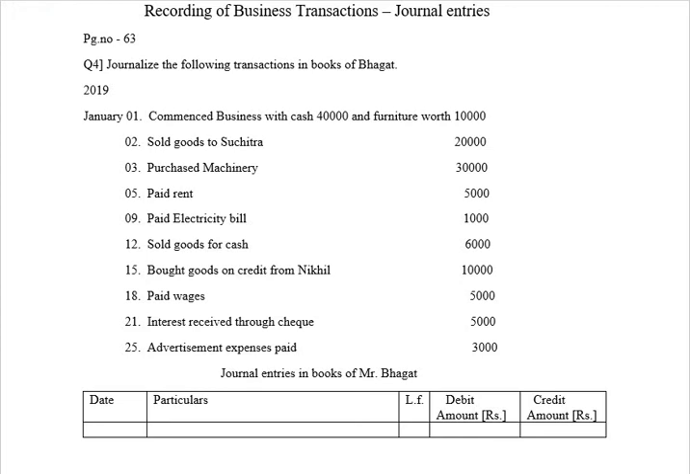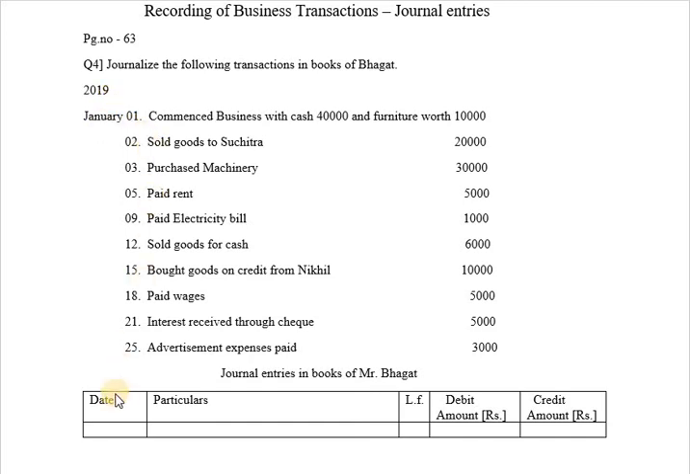In this video, I'll be explaining the chapter Recording of Business Transactions, Journal Entries for Intermediate first year students of the Telangana State Board of Intermediate Education. Let us have a question, page number 63, question number 4. Journalize the following transactions in the books of Bhagat. The transactions are given for the year 2019 for the month of January.